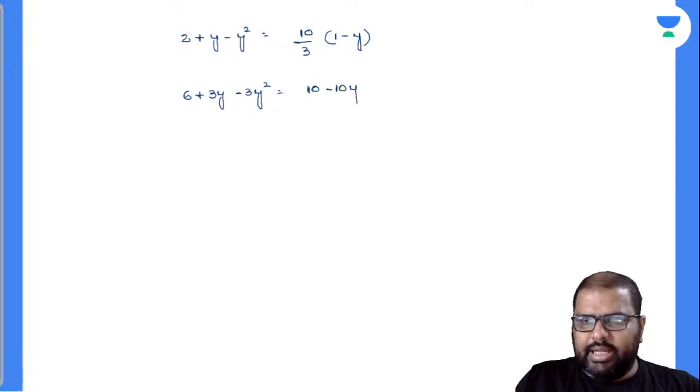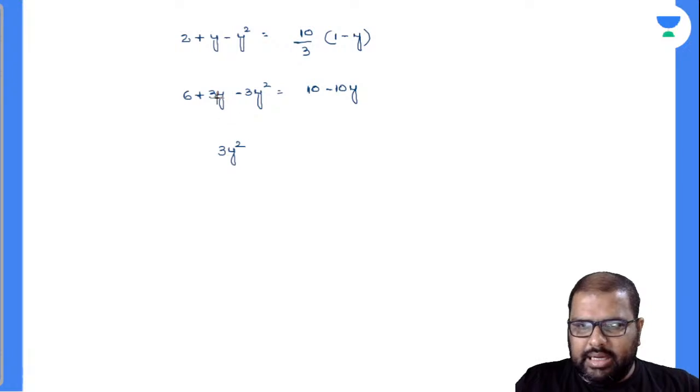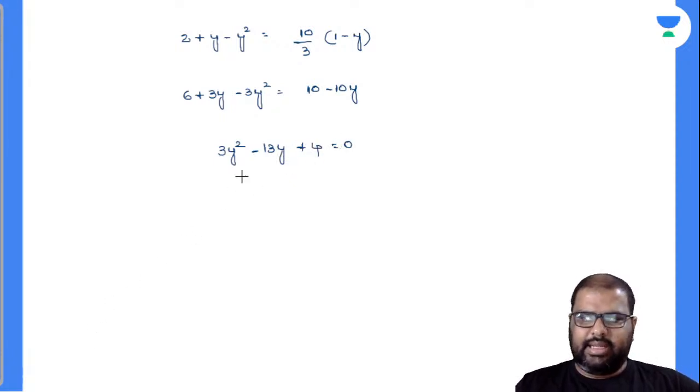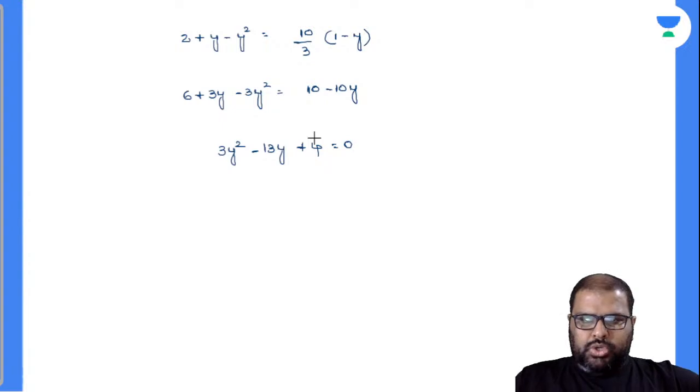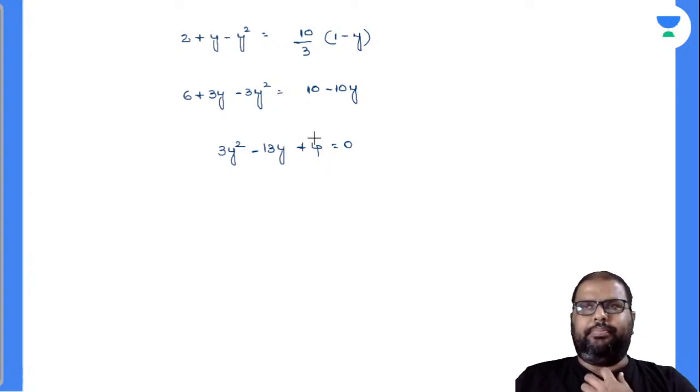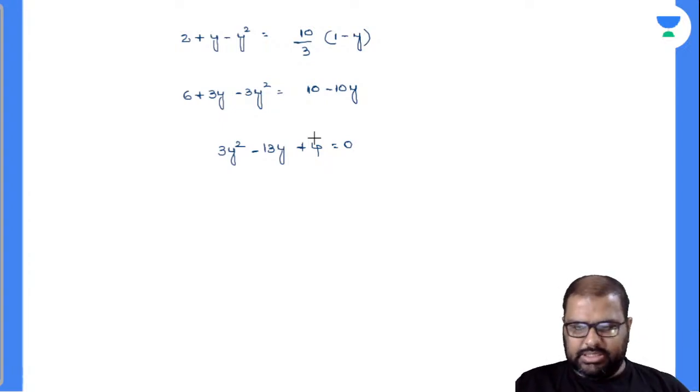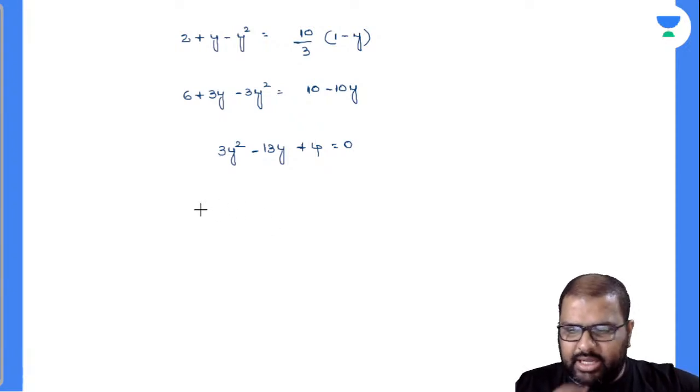So I will be getting a quadratic equation, right? So I'll take down 3y square on the right hand side. I'll take down 13y to the right hand side, which will become minus 13y. So 6 I'll take down right hand side, 10 minus 6 will be plus 4 is equal to 0. Now I got this quadratic equation. 3 4s are 12. And if you sum it, it has to become 13. So sum is nothing but 12 plus 1, minus 12 minus 1. Am I right or wrong? Let's see whether it will be working out or not.